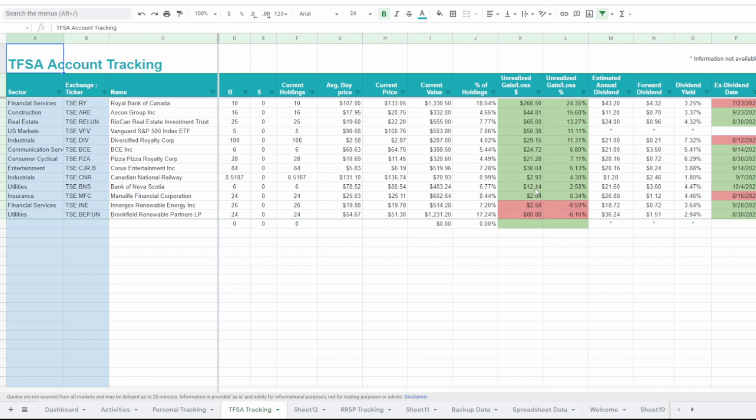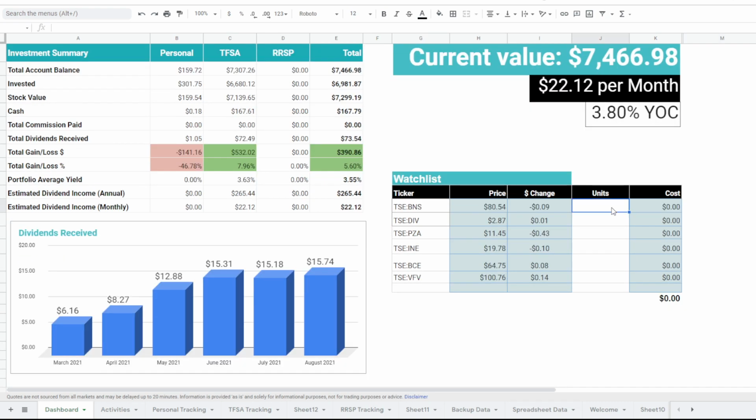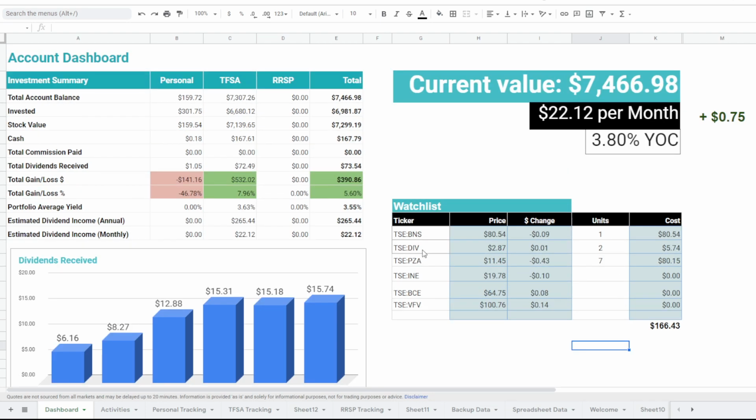I'm going to be buying 1 share of Nova Scotia, and I think it was 7 shares of Pizza. If I go back to my dashboard, I have my little watch list here where I indicate the current price, what it was yesterday, and roughly how much it's going to cost, and then I can take a look at how much cash I have. And what I would normally do then, depending on if I have any money left over, I would probably buy 2 additional shares of Diversified Realty Corp. That is where I park a lot of money.